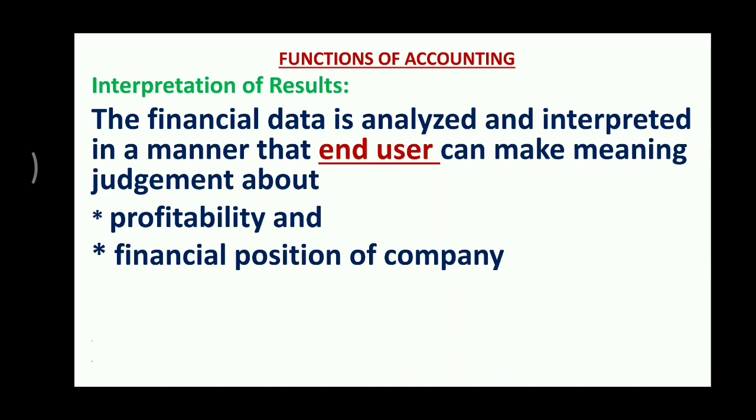Investors will see whether, according to the profit, they are getting the dividend or not, whether the investment is safe in the company, and whether there is a chance that the company will grow and expand in the future. Accordingly they will stay in the company, or they may sell their shares and divert to another company. All these things come under the category of analysis and interpretation.